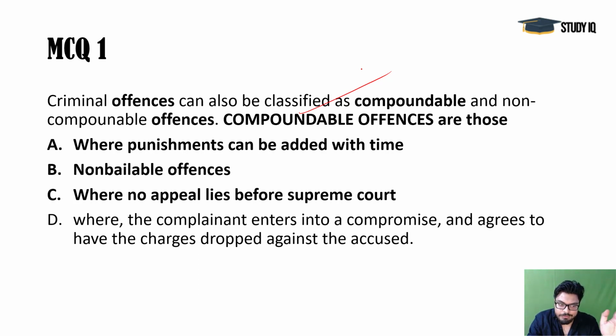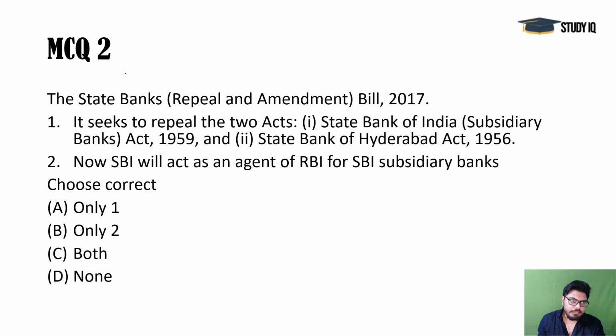It's actually where the complainant enters into a compromise and agrees to have the charges dropped against the accused. Recently, in the Triple Talaq Bill, these provisions were added, and now the government has made it a compoundable offense. So this was the issue mainly, and if they can reach some kind of agreement or compromise, then they can drop these charges against each other, or the complainant can drop these charges against the accused. So D is the answer here, and that's to remember.